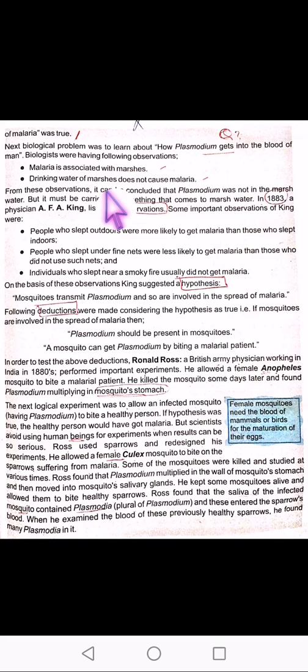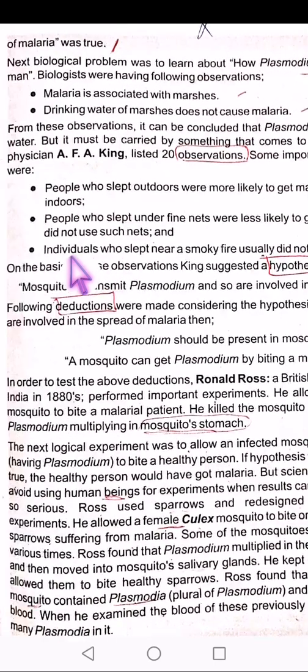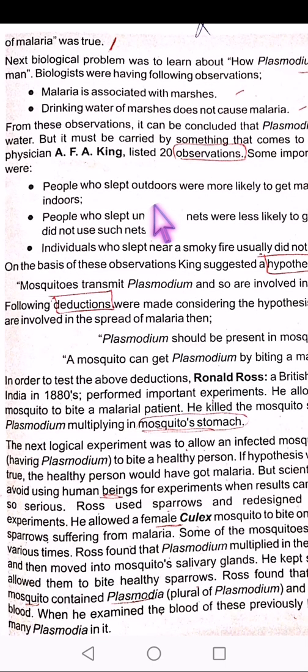From these observations, in 1883, physician A.F.A. King, a scientist, made a list of 20 observations. Right now, only 3 observations are discussed in the book. First, people who slept outdoors were more likely to get malaria than those who slept indoors. Second, people who slept under fine nets were less likely to get malaria than those who didn't use them. Third, individuals who slept near a smoky fire usually didn't get malaria.